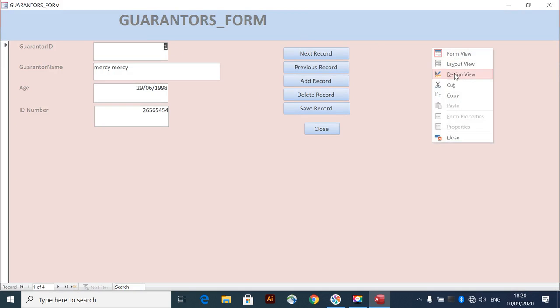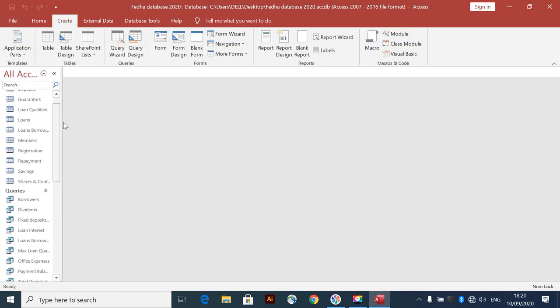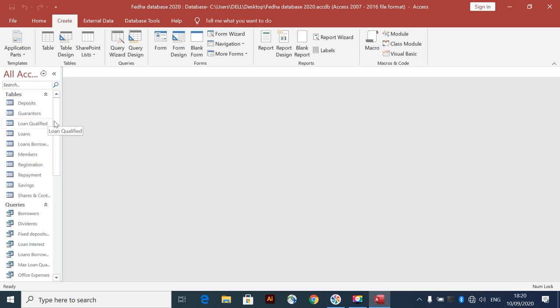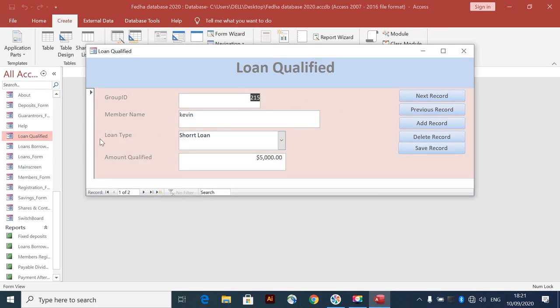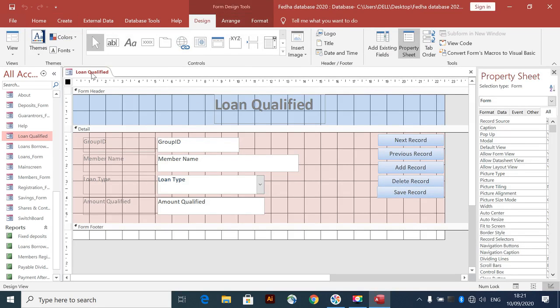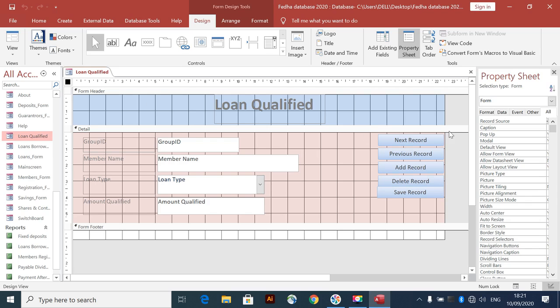Yes. So there's another form here. These are guarantors form. All guarantors out of the table from guarantor, and all these loan qualified. So as you can see, these are a different style. The pop-up here. You're going to create something like this. Just go to design view. Make sure you click the form right here, and then come